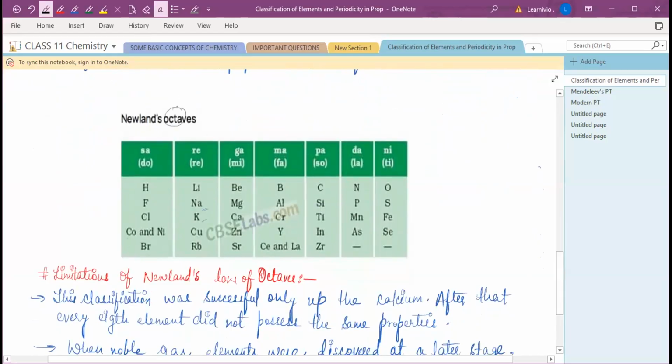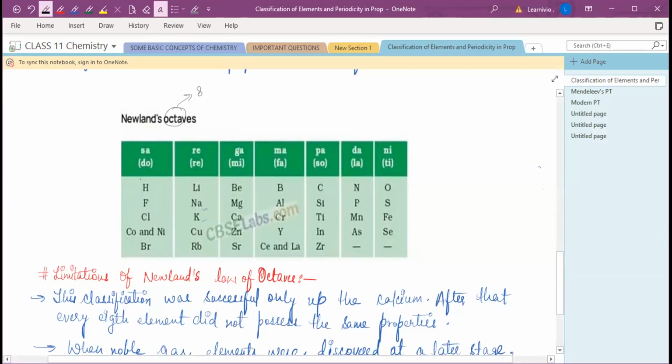Octa means eight, right? The word octa is used for eight. So he arranged the elements in a series of eight. John Newlands proposed the law of octaves, and he started from hydrogen, lithium, beryllium. Helium and the noble gases were not discovered at that time.